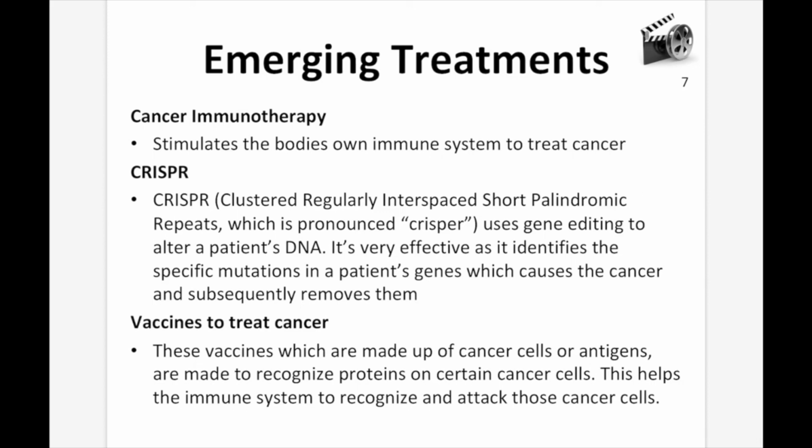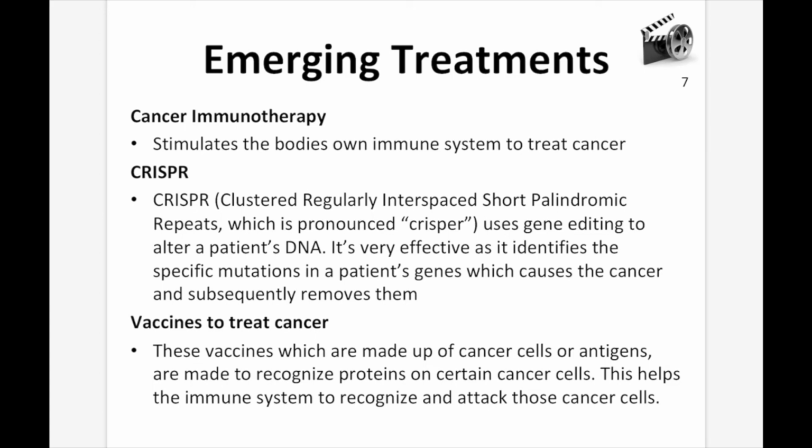CRISPR, otherwise known as clustered regularly interspaced short palindromic repeats, uses gene editing to alter a patient's DNA. It's very effective as it identifies the specific mutations in a patient's genes which cause the cancer and subsequently removes them. So CRISPR essentially identifies what's causing the cancer, fixes it, and removes the bad cells. It's a pretty fantastic way to do it if you can get it right.